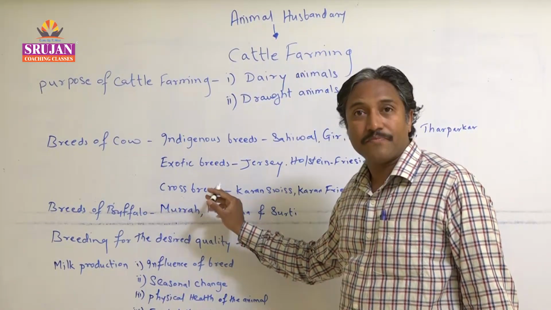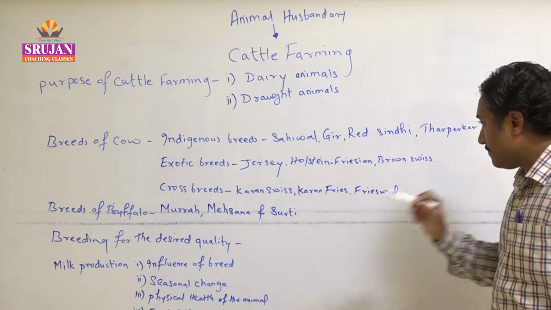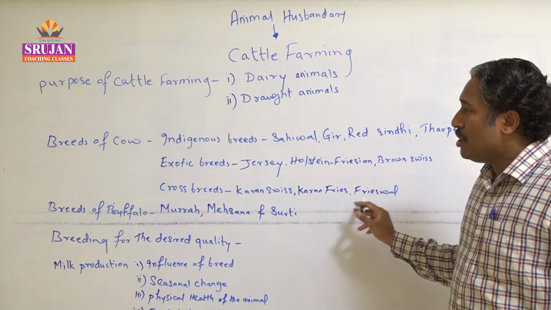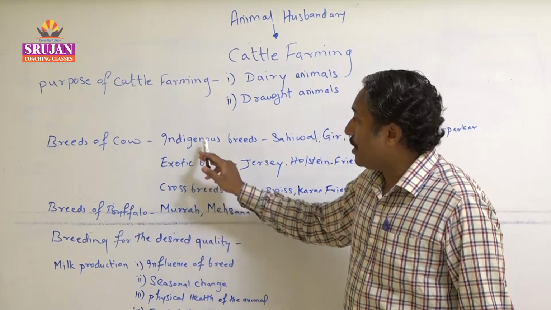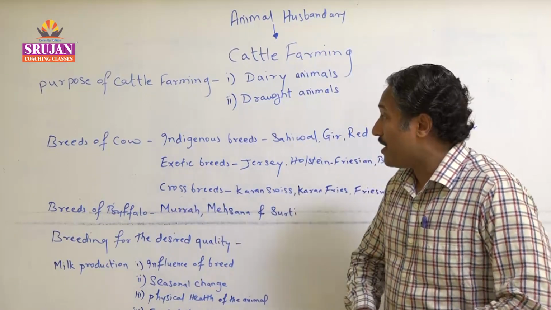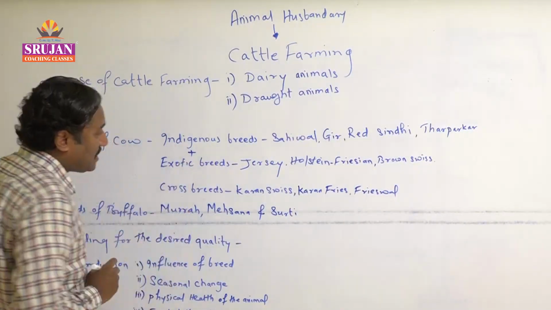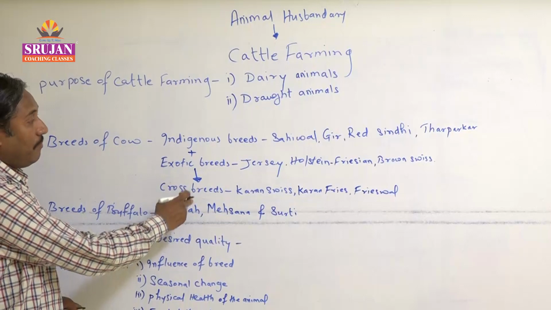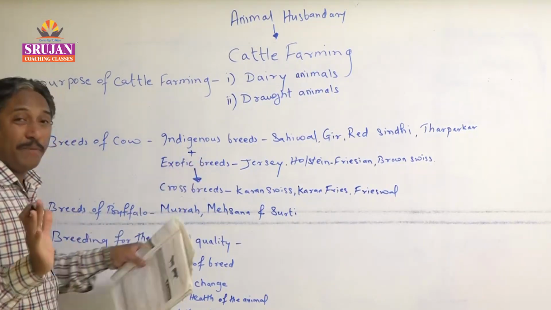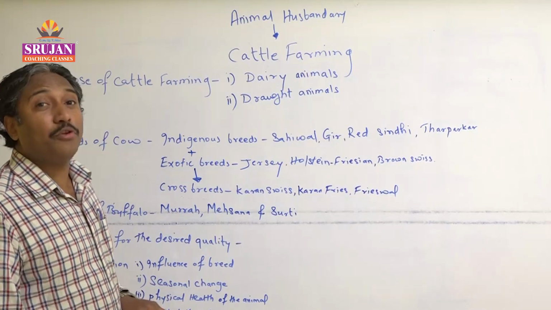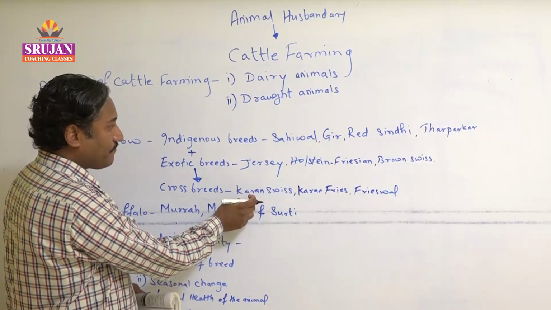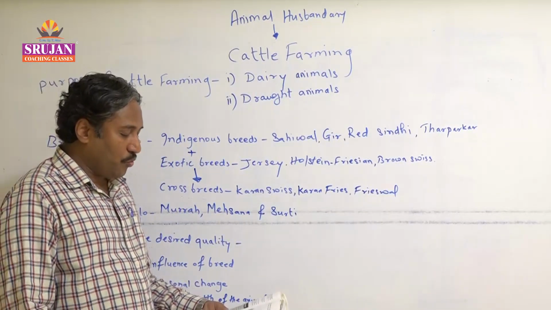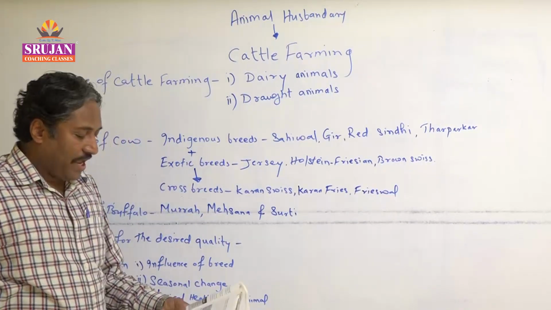Third part, that is the cross breeds. Now the name itself suggests cross breeds, means Karan Swiss, Karan Fries, Frieswal. So these are the breeds which have been crossed between indigenous breeds and exotic breeds. Indigenous breeds plus exotic breeds gives rise to this cross breed. मतलब देसी ब्रीड को और फॉरेन के ब्रीड को जब मिक्स किया जाता है, फ्यूज किया जाता है, उससे जो नई ब्रीड तैयार होगी, that will be Karan Swiss, that will be Karan Fries, and these are called Frieswal. So these are the varieties which we are obtaining by crossing indigenous breeds and exotic breeds.